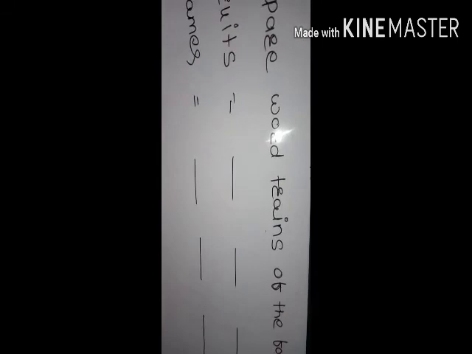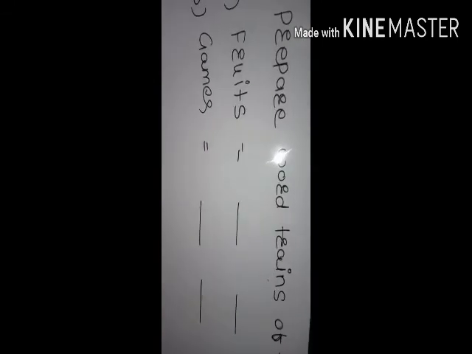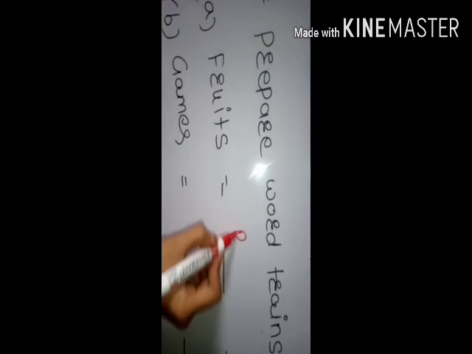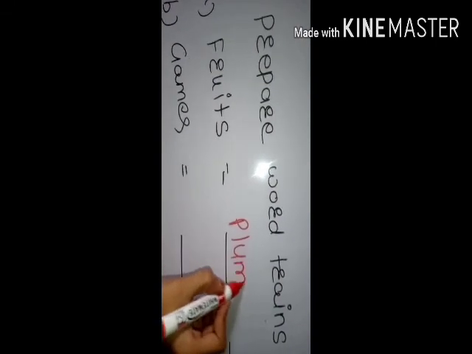Next question: prepare word trains of the following. Word trains means we have to make trains of words. First it is fruits. Any fruit name we have to write here. For example, we have written plum.